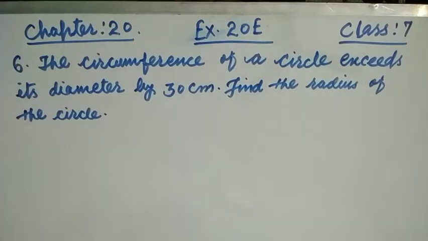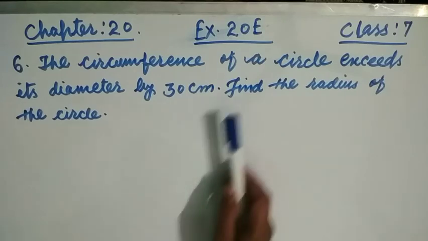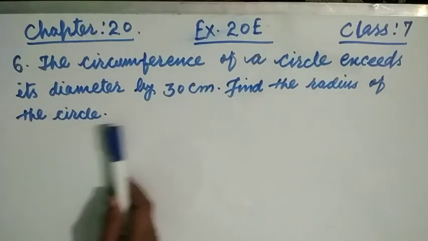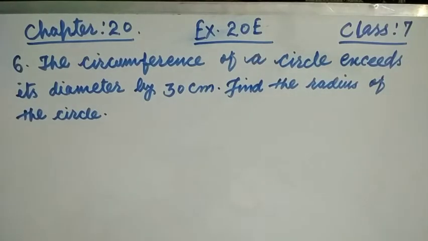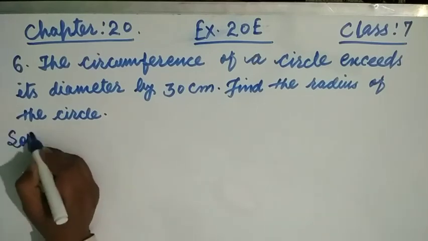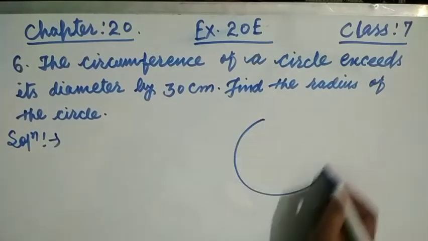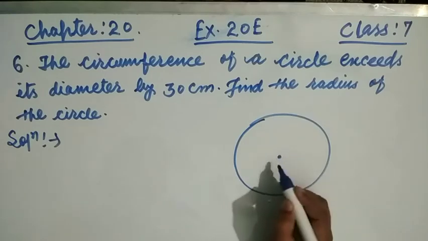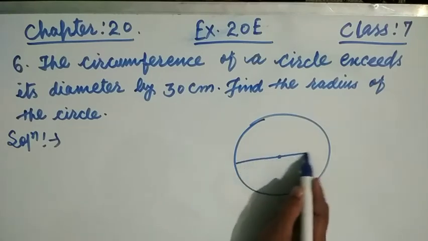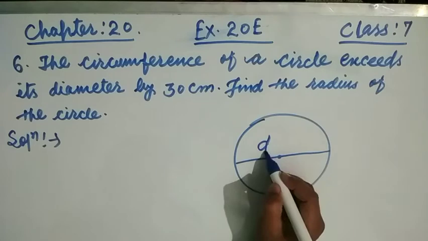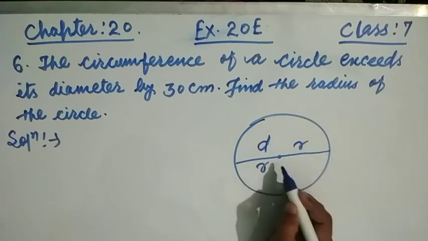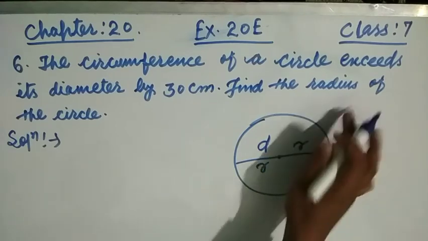See friends, question number 6 says the circumference of a circle exceeds its diameter by 30 centimeter. Find the radius of the circle. Now first friends, we'll make the equation, then find out the radius of the circle. Okay, now see friends, there is a circle. So this is the diameter, and the radius is r. Now we have to find the value of this radius.